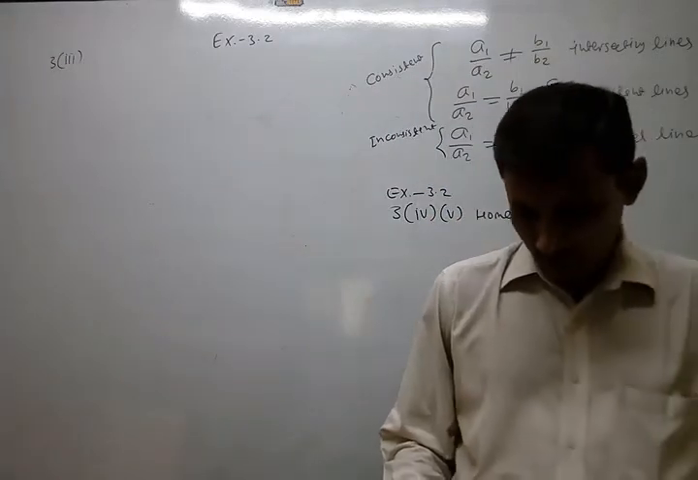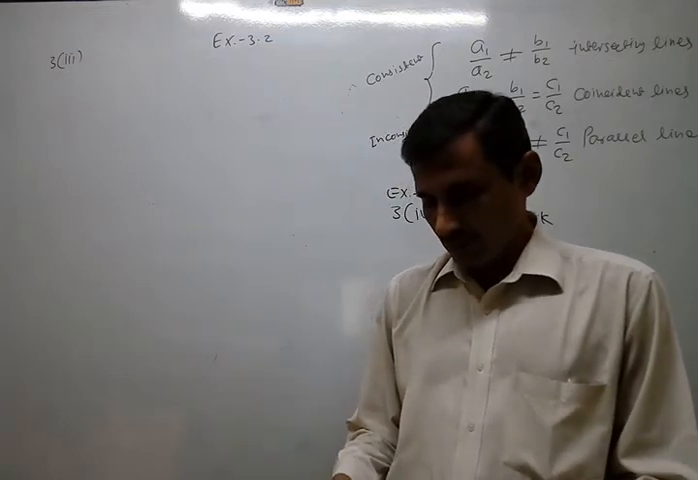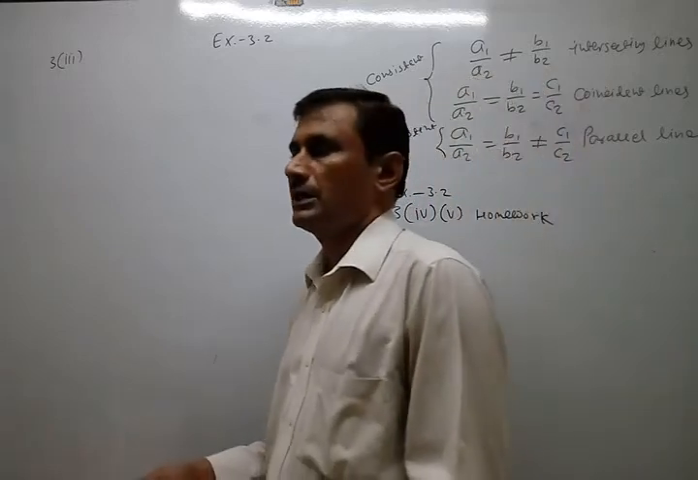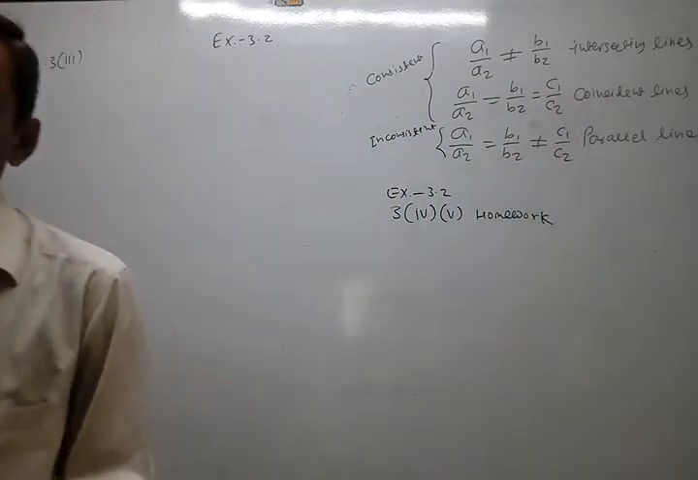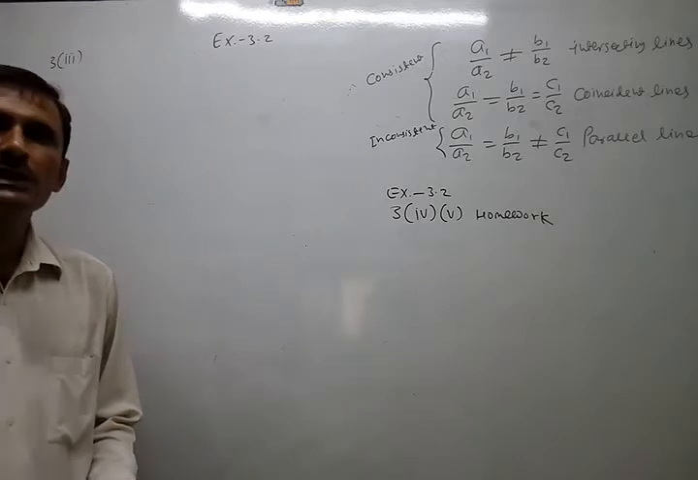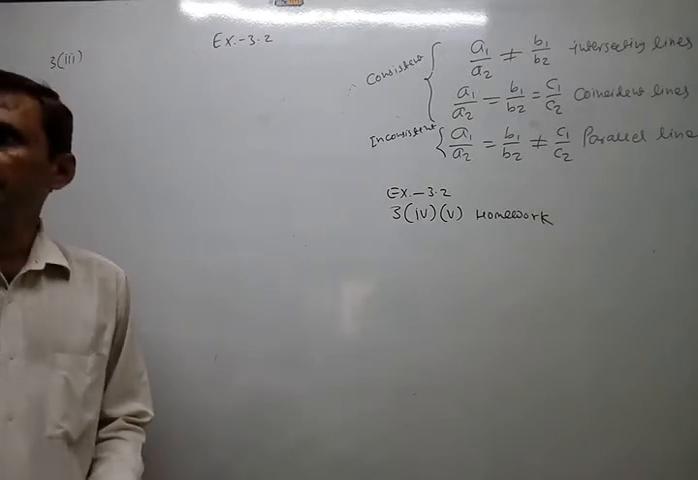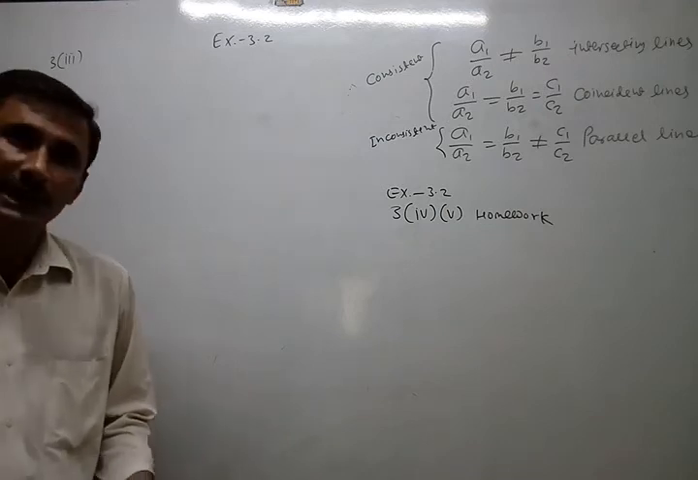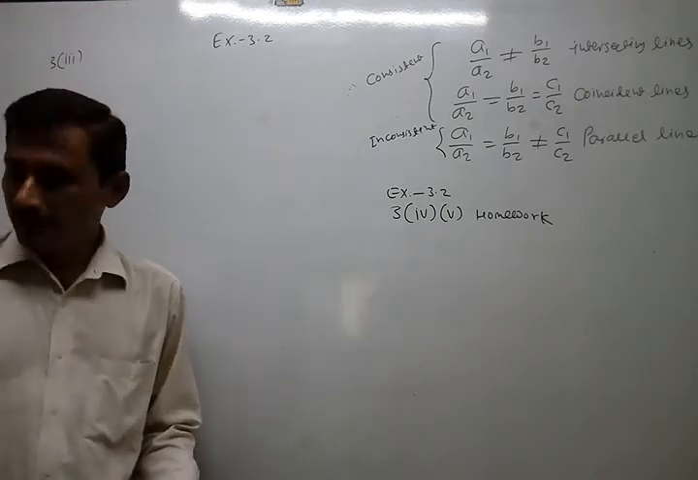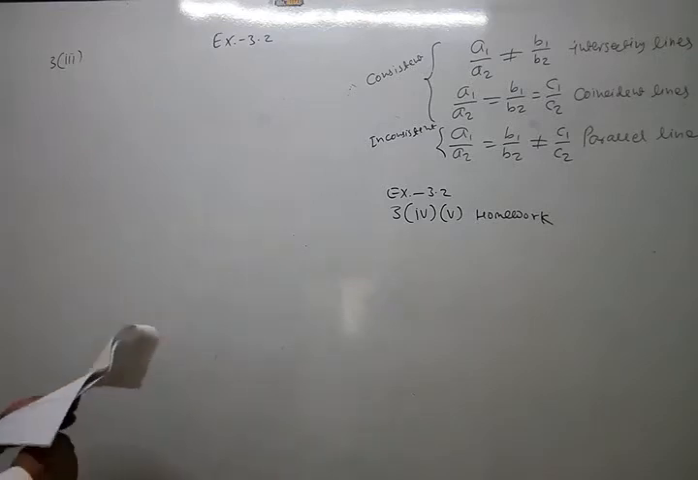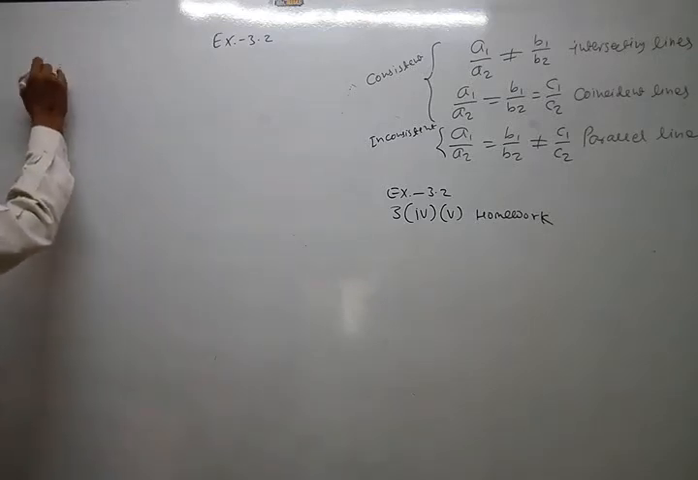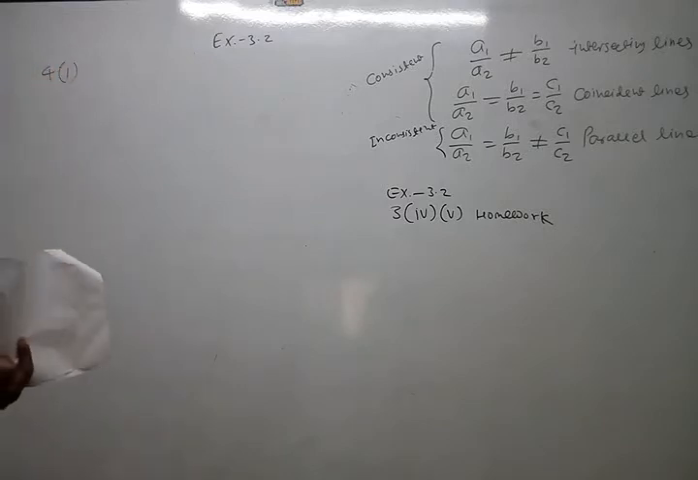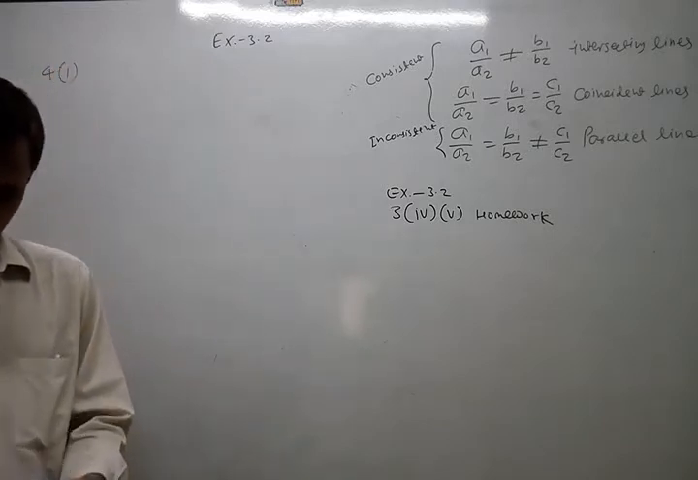Which of the following pairs of linear equations are consistent or inconsistent? If consistent, obtain the solution graphically. So again, the same type of question repeats. But if consistent, we have to find that solution graphically also. So right now, we just decide whether it is consistent or not. Okay. So in the fourth also, the same point repeats. So the fourth, first, just look.